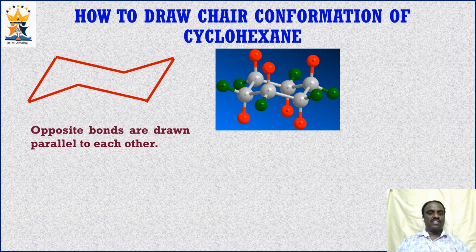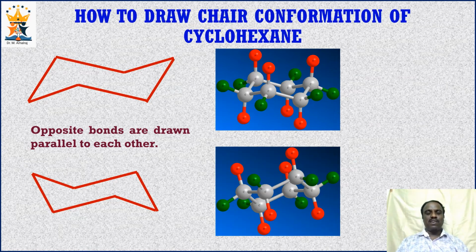And you can draw another form of chair conformation also. That's all. And this is the corresponding three-dimensional image of the chair conformation of cyclohexane.